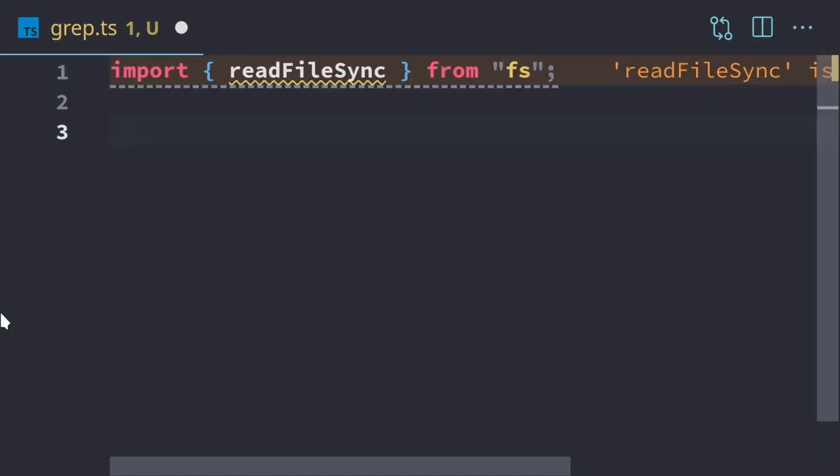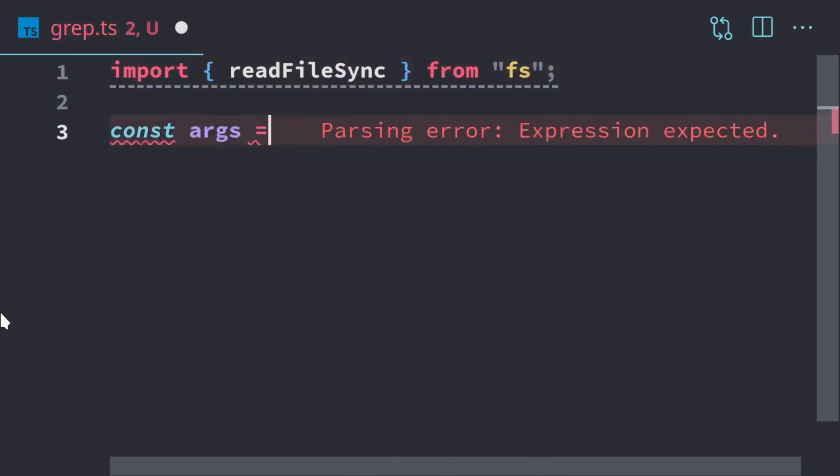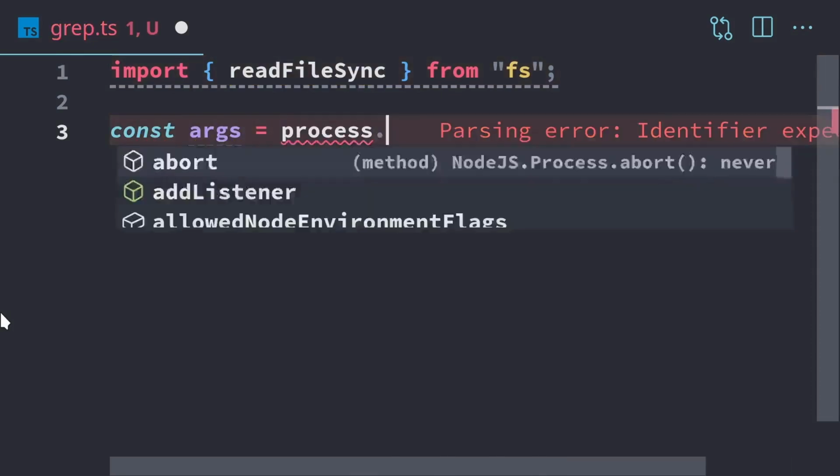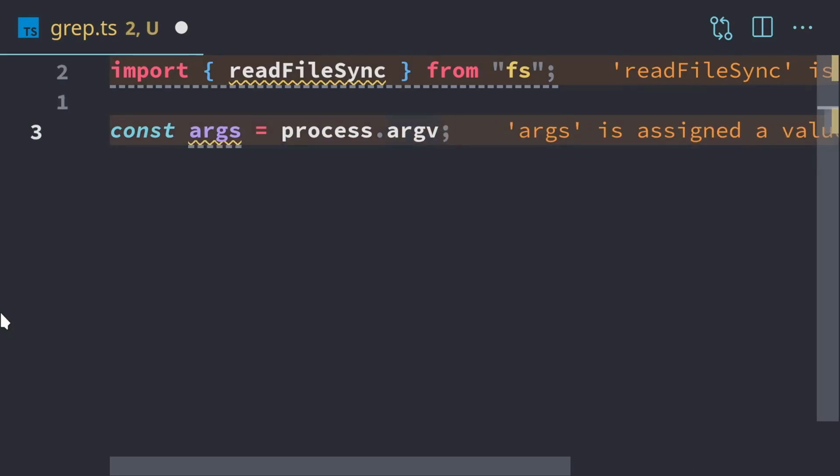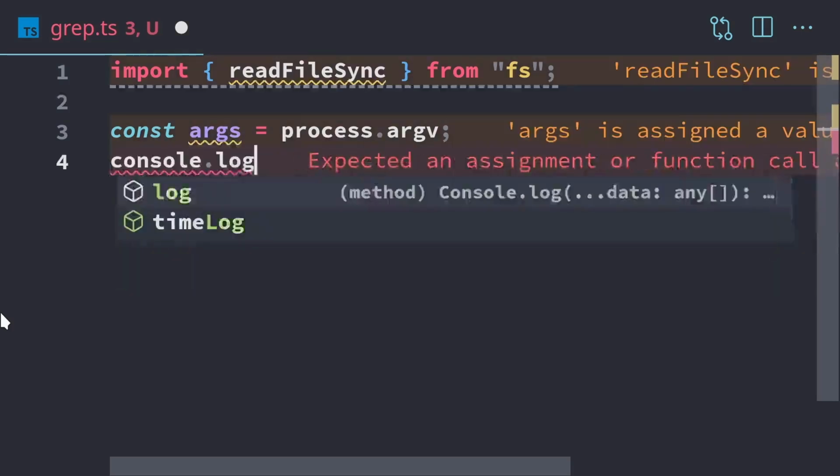So for this, we're going to create a constant called args. We can use the process module that's provided by Node, and we use the argv property. The argv is going to be all the arguments passed to the program. Now, I actually just want to run the program now and print those arguments.